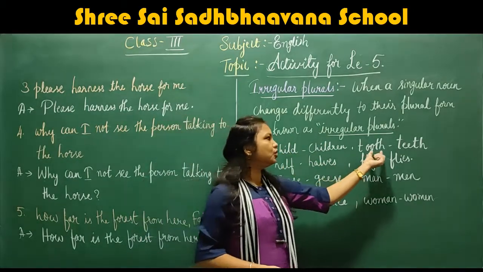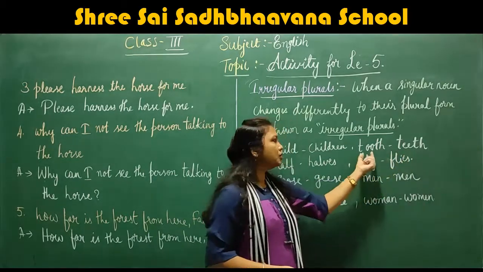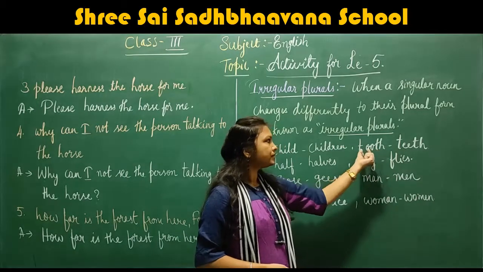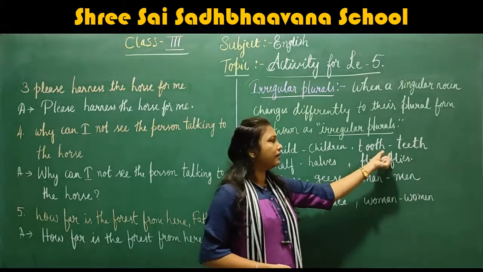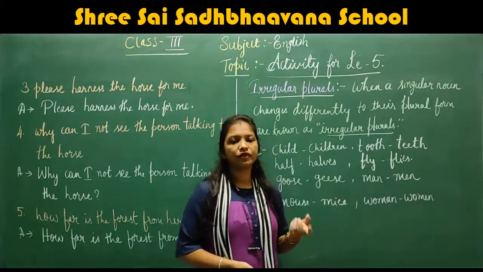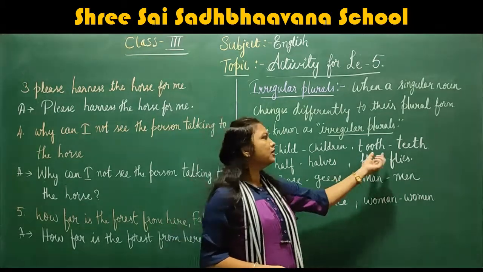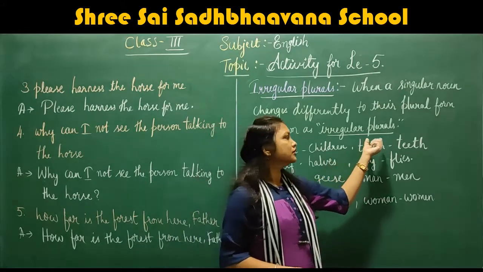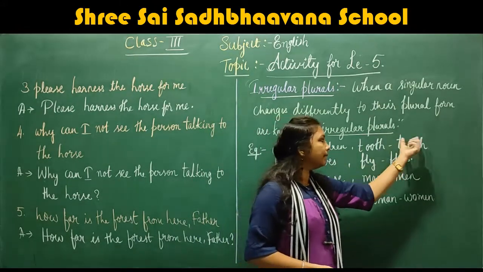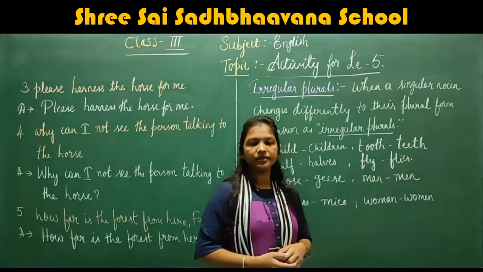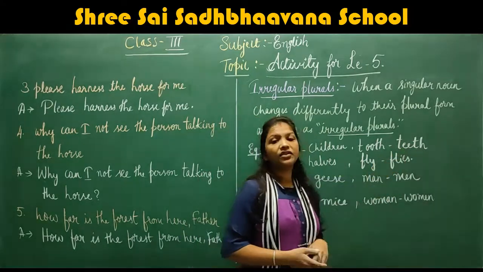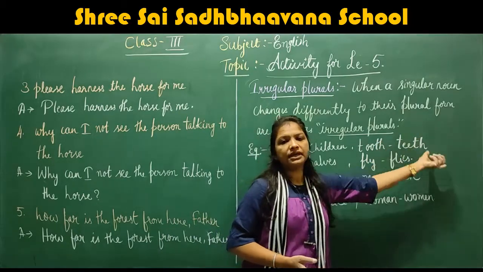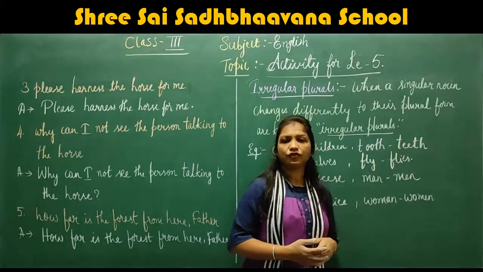Correct. Next example, tooth, teeth. Here tooth is the singular form and teeth is the plural form. Tooth, T-O-O-T-H. Here we are not writing tooths for plural. So tooth is a singular noun, and it is changed to a plural noun in a completely different way. So teeth is an irregular plural.